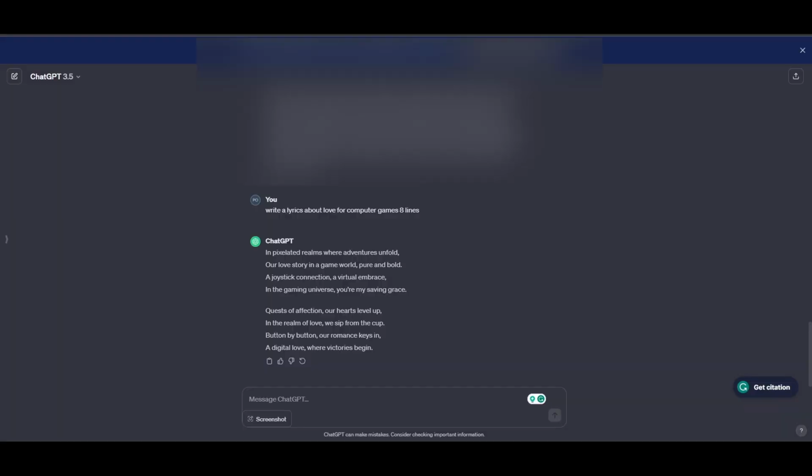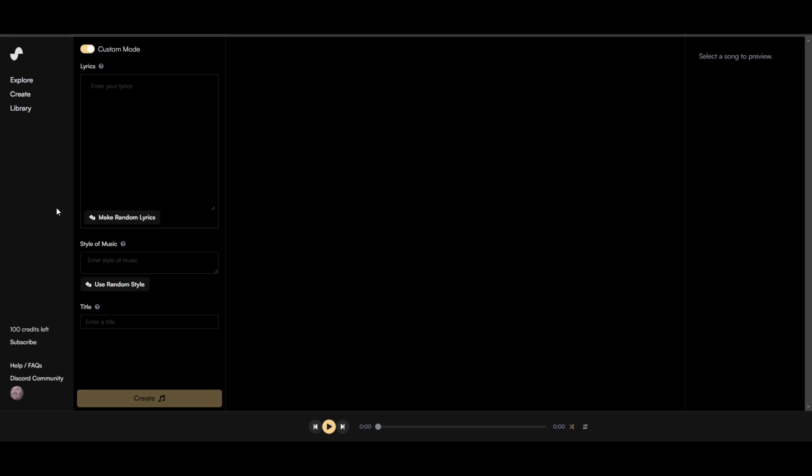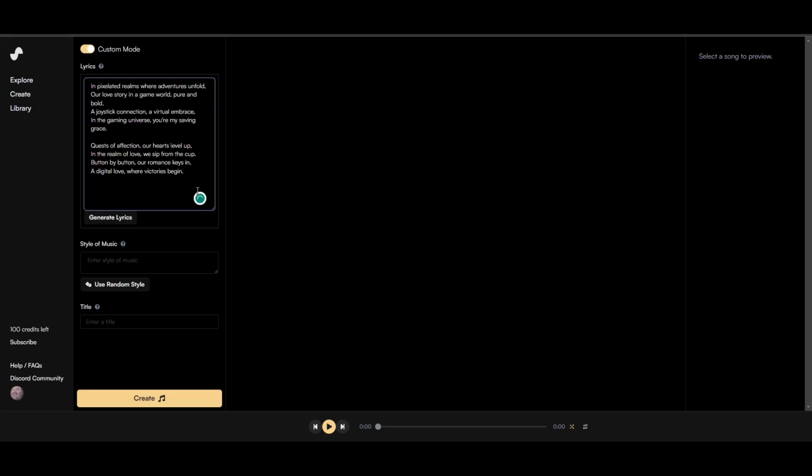For writing the lyrics, I will use ChatGPT. Now, I'm pasting the song lyrics into the lyrics field. And let's choose the style of music as a teenager's pop song.